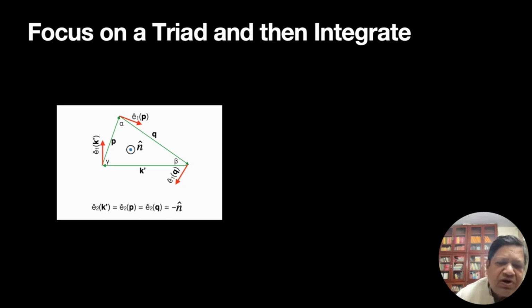So we'll focus on a triad. We have discussed this triad before, and we'll compute some quantities for a triad in a plane, and then we'll integrate over all planes. Okay, so if I shift the plane, then my n cap will change, but if it's isotropic, then we expect things should be the same. I just need to integrate and average. That's what we will do.